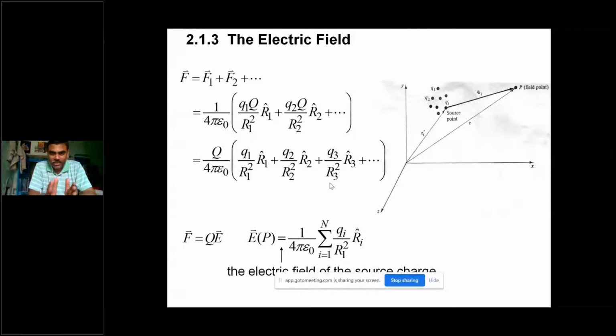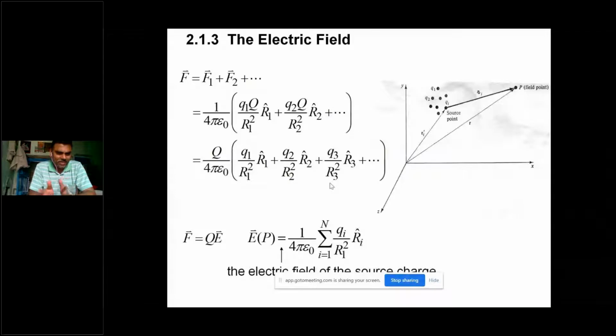Whatever the force acting on P due to those charges is given by the superposition principle, the force due to q1, q2 and so on up to qn. That formula is F equals q by 4 pi epsilon naught, q1 by r1 square, where r1 square is the distance between the point charge q1 and that point, and r1 is the unit vector directed from q1 to that point. Like that, the force equation is given by the superposition principle.